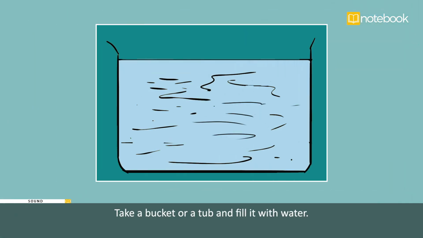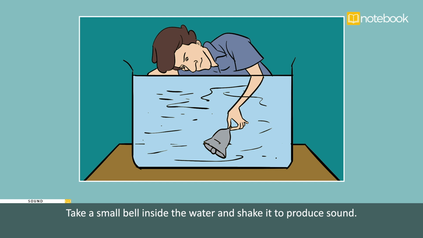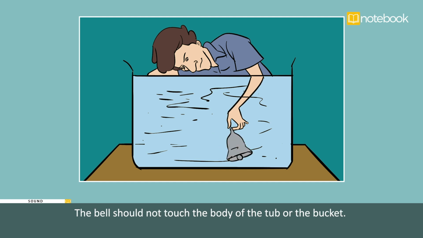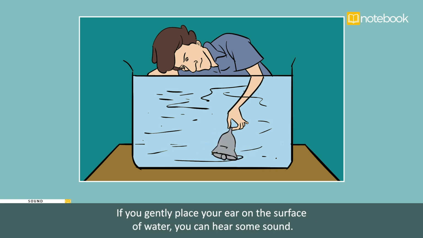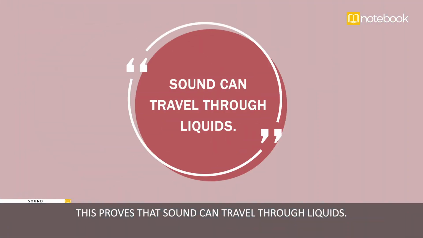Activity 2. Take a bucket or a tub and fill it with water. Take a small bell inside the water and shake it to produce sound. The bell should not touch the body of the tub or the bucket. If you gently place your ear on the surface of water, you can hear some sound. This proves that sound can travel through liquids.